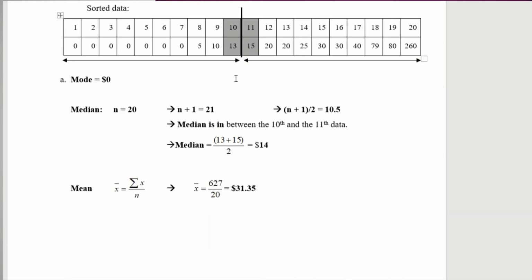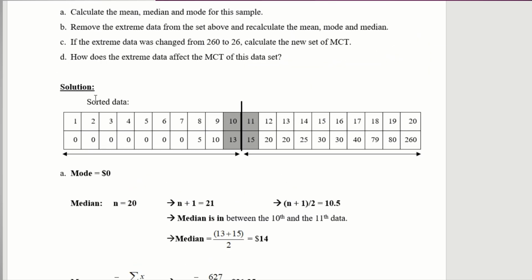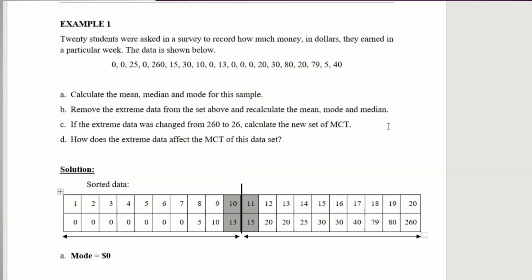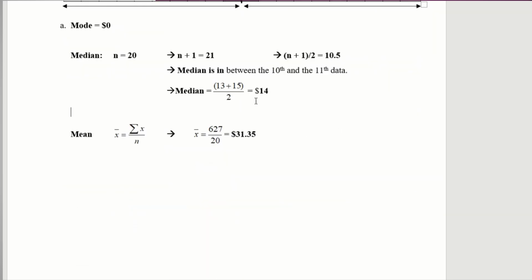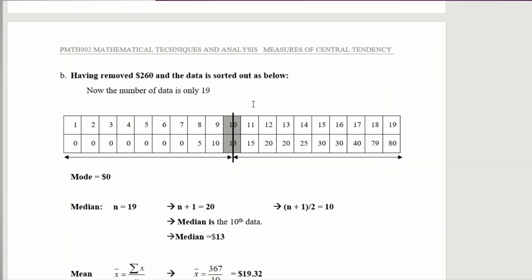So you must understand something. Your median and mode will never change because of outliers. This is an outlier, 260 is an outlier. But your median and mode will never change. Why? Because your total number of data will never change. Alright? So your median and mode will never change. It will still be about there.